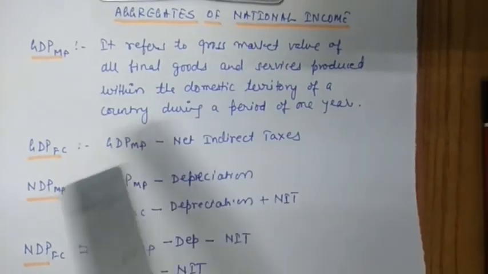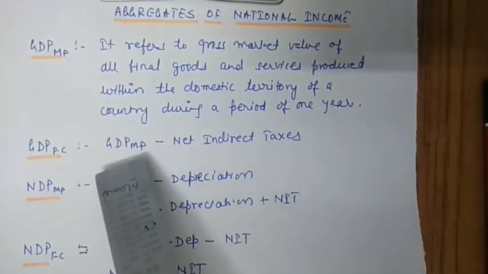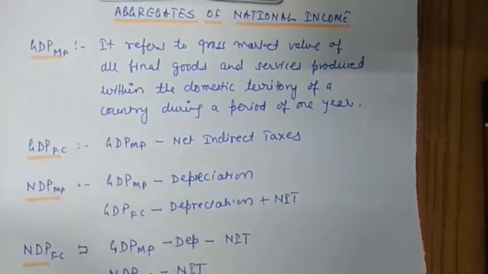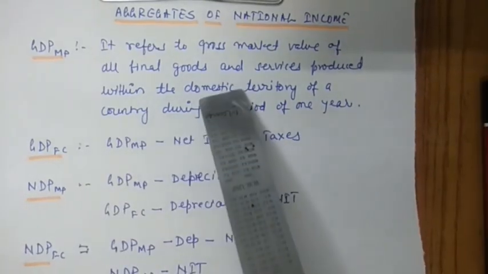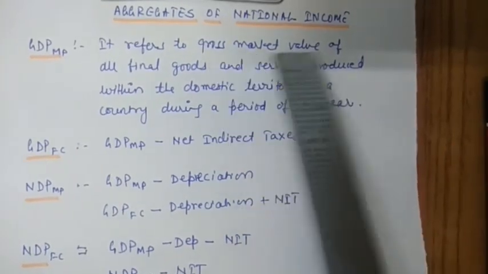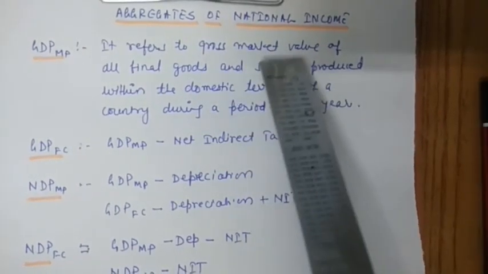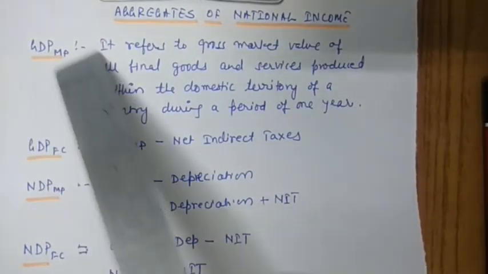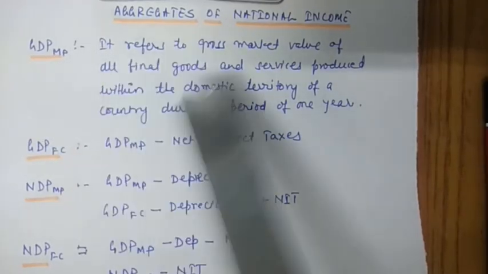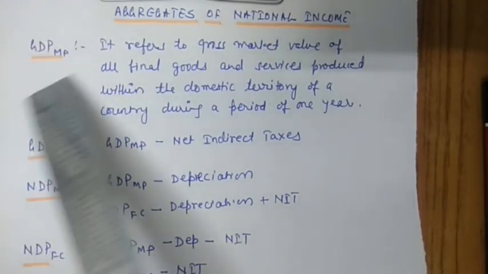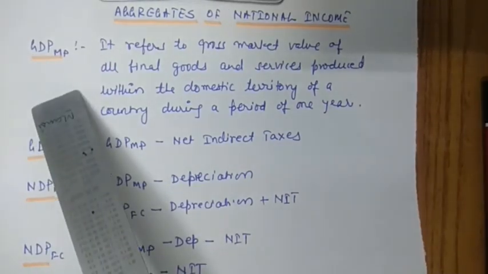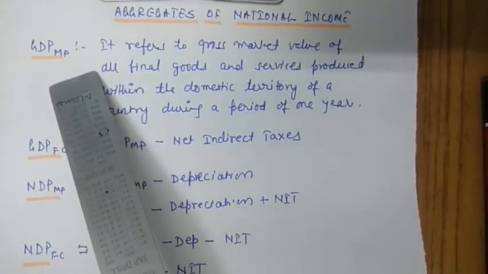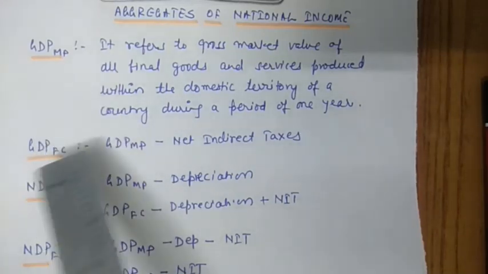It means it includes the amount of indirect taxes paid and excludes the subsidies received. That is, it shows that net indirect taxes have been included. It's obvious that market value includes taxes. That is why whenever there is market price, it includes taxes and excludes subsidies. So this was about gross domestic product at market price. On the basis of this, we will derive other aggregates.